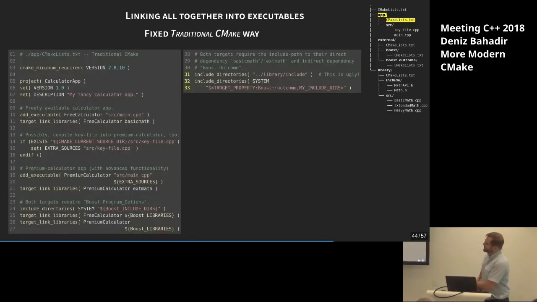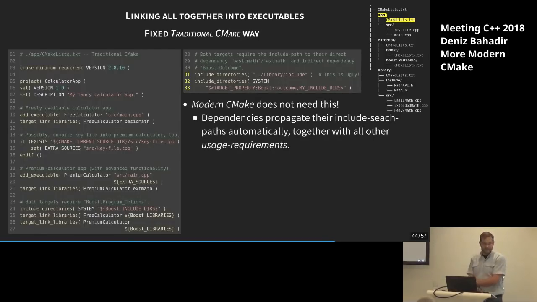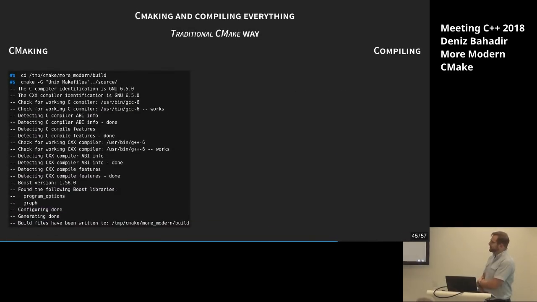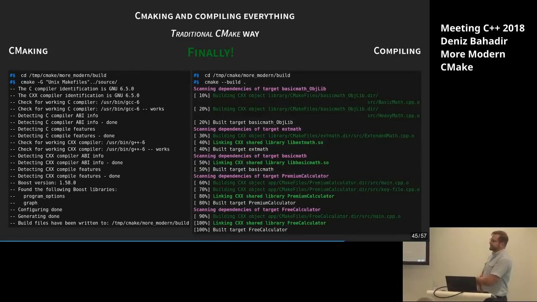And in lines 32, 33, we are also adding the include search path for boost outcome, because that is also not propagated automatically. That is not what we really wanted, but luckily in more Modern CMake, we don't have to do that. That's just one of the traditional CMake quirks we have to work around. So let's check if it now compiles. Hopefully CMaking still works and compiling. Oh, finally, we are done. That is great.